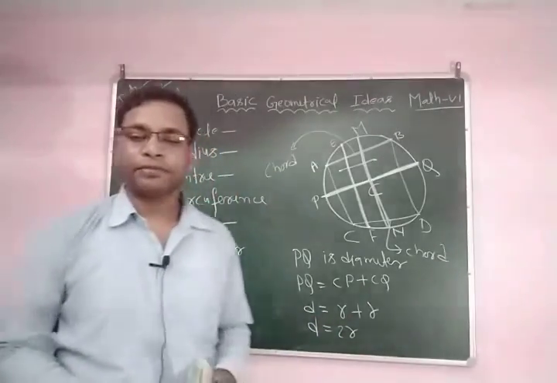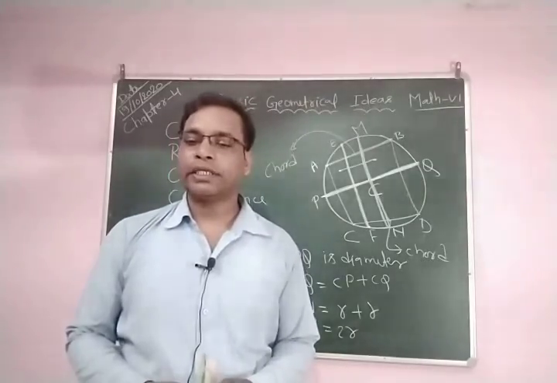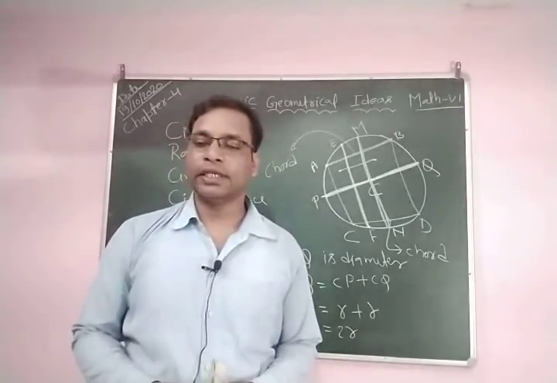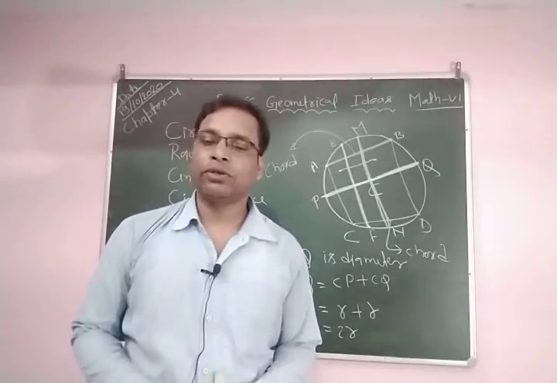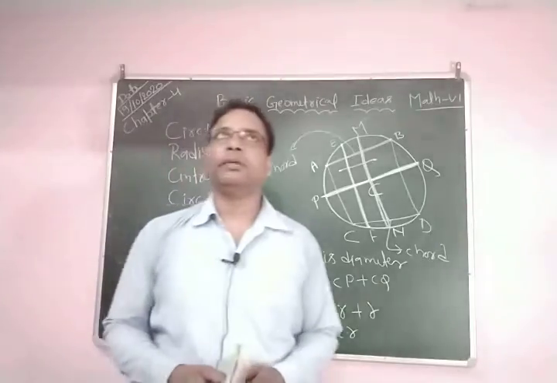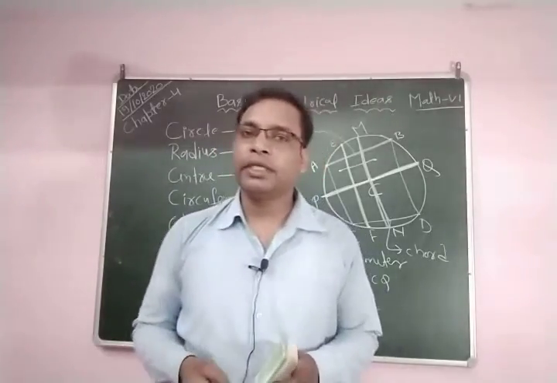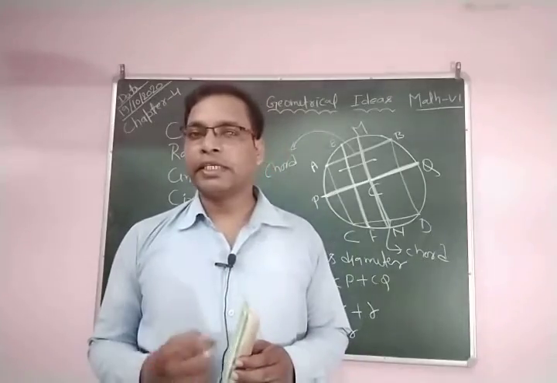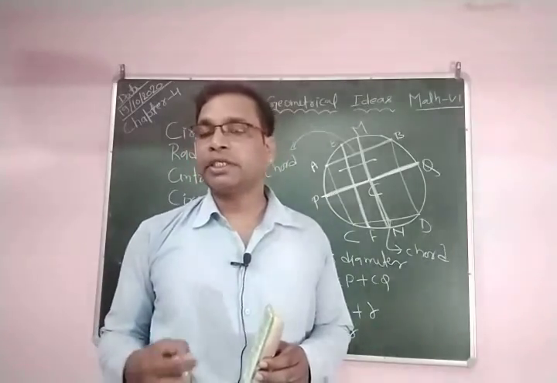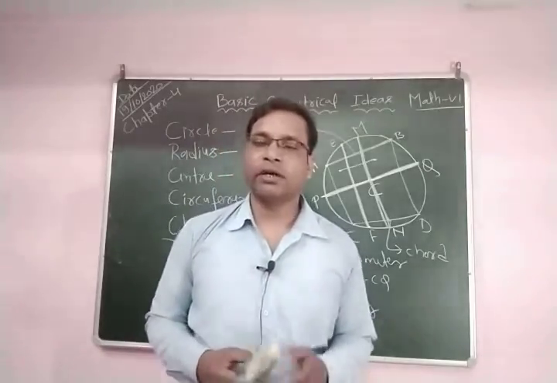The length of the diameter is equal to 2 times its radius, or you can say the diameter is twice the radius, or the radius is half of the diameter of the circle. Clear?